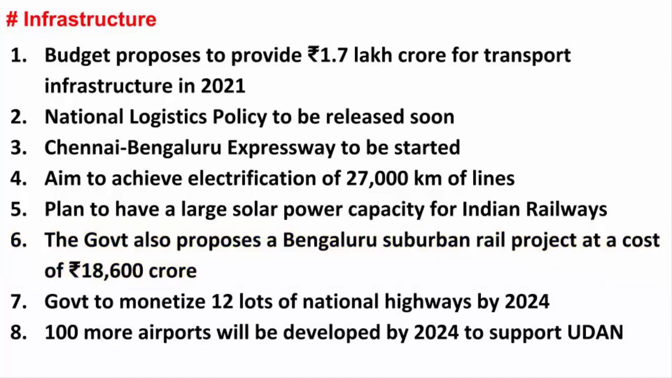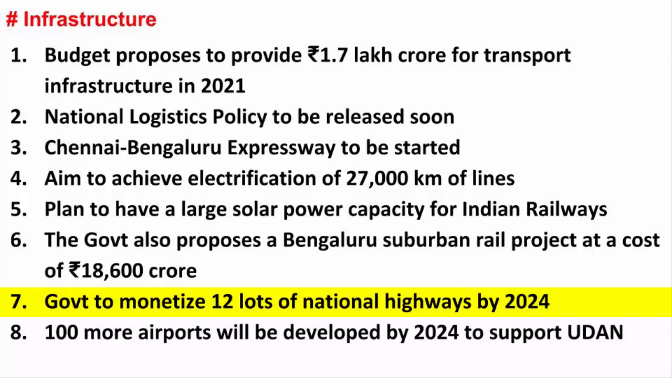The government is going to monetize 12 lots of national highways by 2024. When it says government is going to monetize, it actually means the authority, the National Highways Authority of India. They will monetize at least 12 highway stretches before 2024 to raise more money. When the government says that it is going to monetize the highway, it simply means that it will start generating revenue from the highway roads through toll operation. So basically, whenever you use that highway, you will have to pay certain amount of fee at the toll plaza.